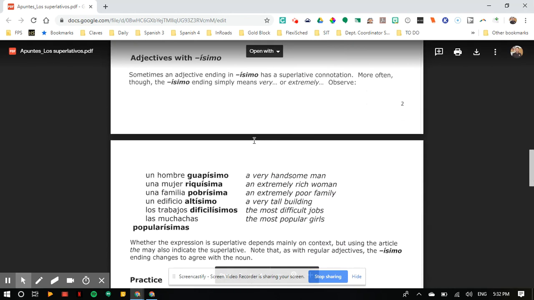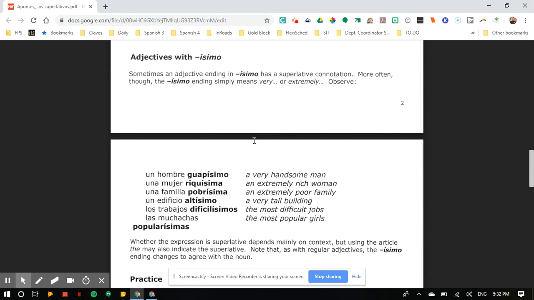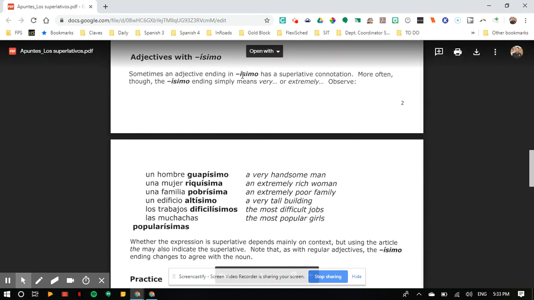And the last thing to note: we had comparatives, which compared two things. We had superlatives, which told you who was the most something. And we also have this structure here, adjectives with ísimo. Ísimo just means very, very, like incredibly something. Maybe not the most, but very, very something. So if you add ísimo at the end of the word, that's what it's going to mean.